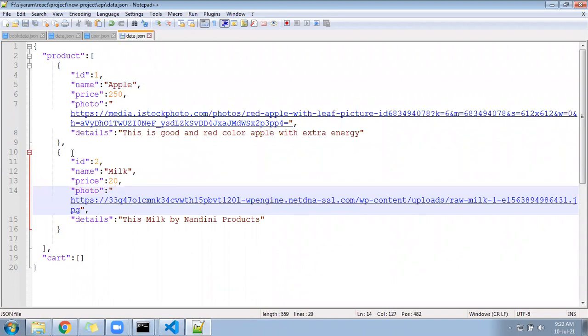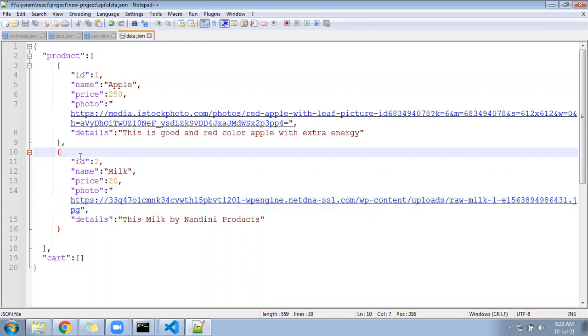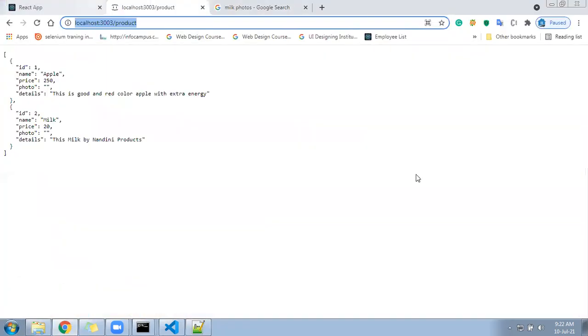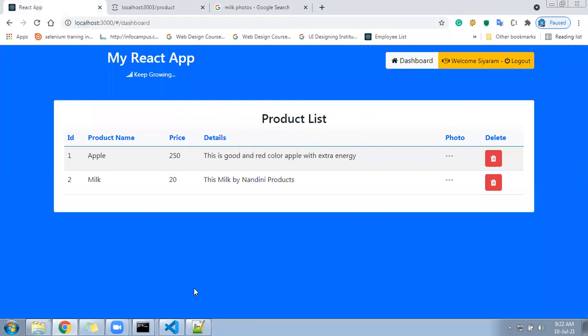So what will happen now? This photo is available somewhere else. No need to store it in your local machine. At runtime, when we click on the page, it will call from there and display inside the page. So let's do that. Then we can come to our page, product list.